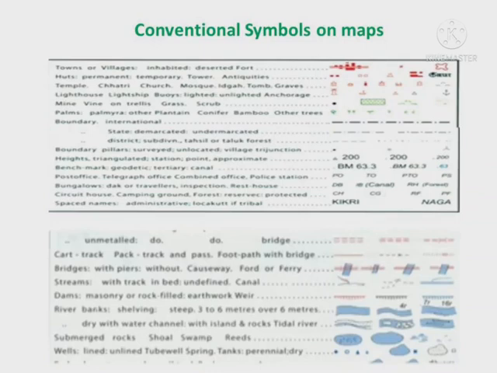Conventional symbols on maps. Map makers usually use their own symbols. Some symbols are used conventionally by most map makers. In India, we usually follow the conventions used by the Survey of India. The conventional symbols are given above the topo sheets of Survey of India.